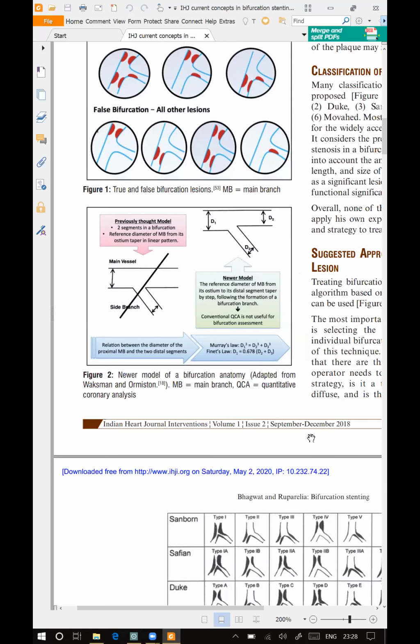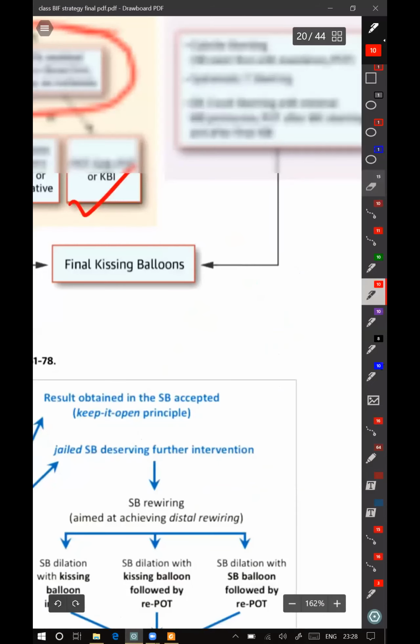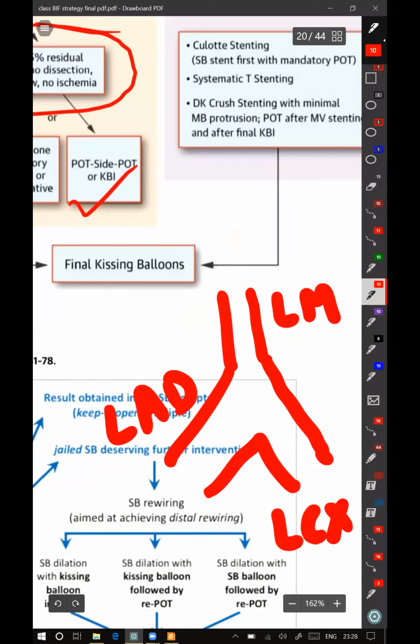What you told is not clear. Currently, POT was what the initial thought was, but now, irrespective of the size, you do POT. There is no technique where you don't do POT, because everything has a kissing balloon stenting. When you do a kissing balloon, at the junction of those balloons, in the center, it becomes flat, and the overall contour becomes oblong. To make it round again, you need to do a POT.